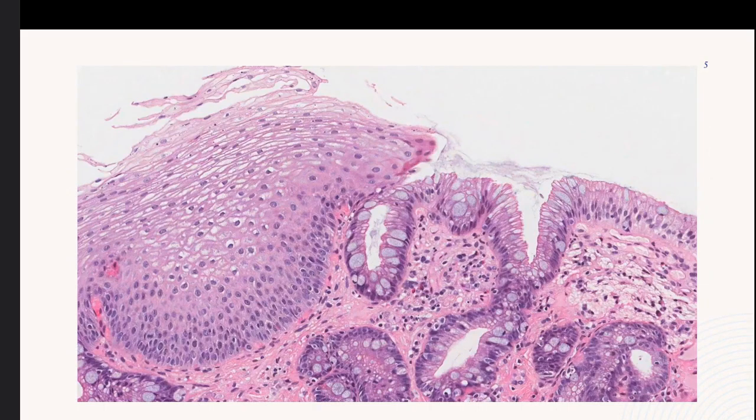Here I included a histological picture as well. So you see the non-keratinizing squamous epithelium right here, and you can see how it's changing into this intestinal epithelium. Almost like you can see the goblet cells right here and the glandular epithelium, representative of intestinal metaplasia.